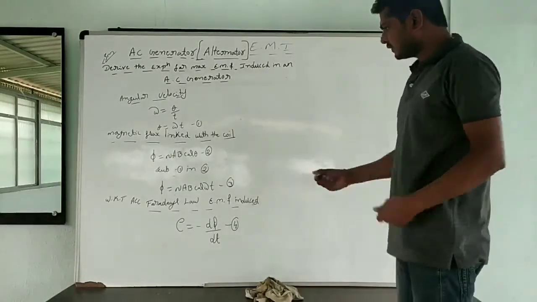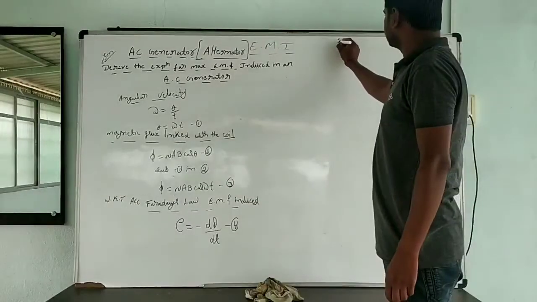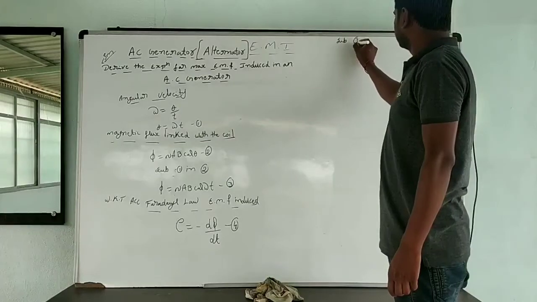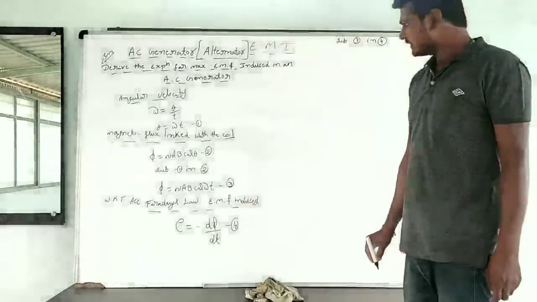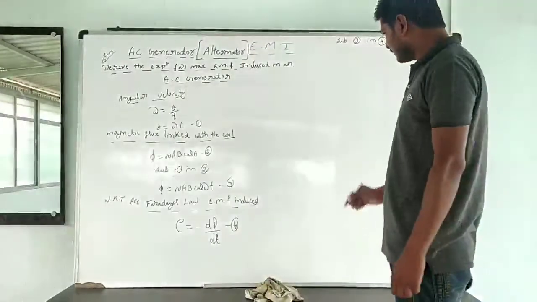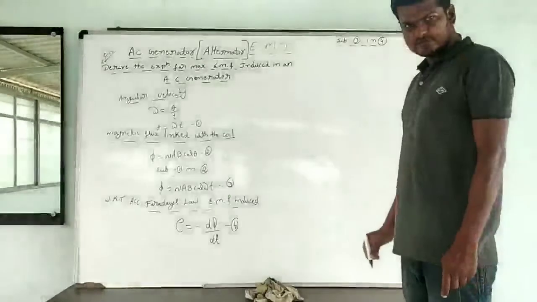Okay. Now what am I going to do? I am going to substitute equation 3 in 4. When I substitute equation 3 in 4, what will it become?